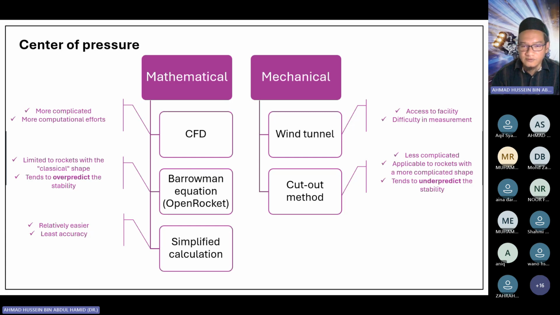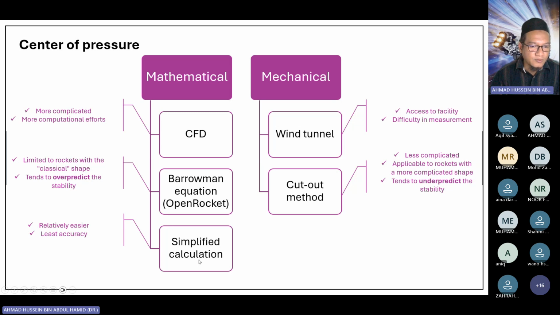Center of pressure is a bit more difficult to determine. It's not like center of gravity, which is very easy. There are various approaches to determine the center of pressure. For example, we have the mathematical approach, CFD. If you have access to CFD, you can use computational fluid dynamics. Otherwise, the easiest one is to use OpenRocket. Behind OpenRocket is the Barrowman equation. It's a good prediction, but it tends to overpredict the stability. So please bear in mind, the Barrowman equation tends to overpredict the stability.